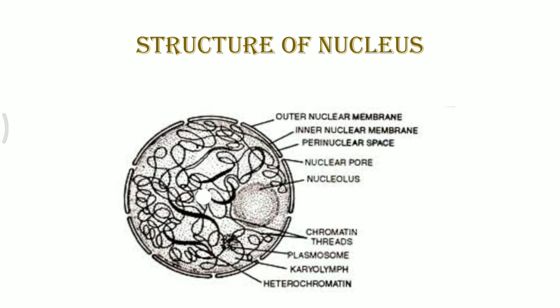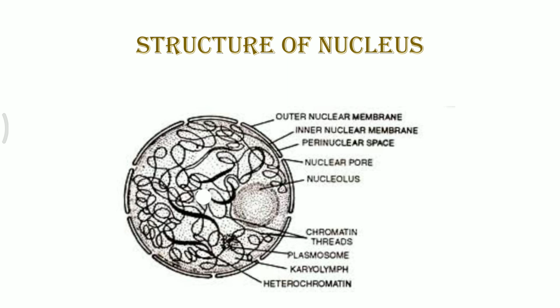Karyo means nucleus, and the division of the nucleus is known as karyokinesis, because the karyon gets divided. So nucleus division is known as karyokinesis, and karyon is known as the nucleus. Heterochromatin is the darkly stained region of the chromatin thread. There is another kind of chromatin known as euchromatin.